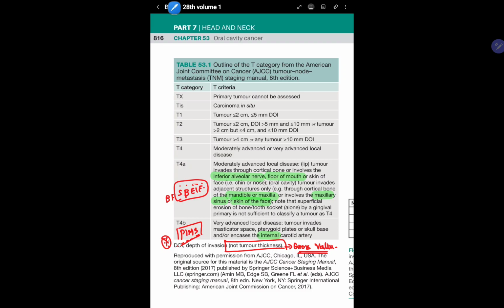So this is very important with respect to the oral cancer malignancies. Tx is primary tumor cannot be assessed. Tis is carcinoma in situ. T1 is tumor less than or equal to 2 cm and depth of invasion less than or equal to 5 mm. T2 is tumor less than or equal to 2 cm with a depth of invasion more than 5 mm and less than or equal to 10 mm, or tumor more than 2 cm but less than or equal to 4 cm and overall depth of invasion less than or equal to 10 mm. T3 is more than 4 cm, or any tumor with more than 10 mm depth of invasion.